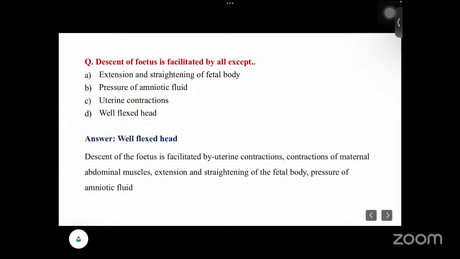Well flexed head. The descent of fetus is facilitated by uterine contractions, contraction of maternal abdominal muscles, extension and straightening of the fetal body, and pressure of the amniotic fluid.